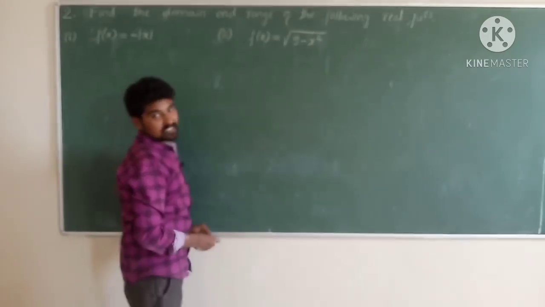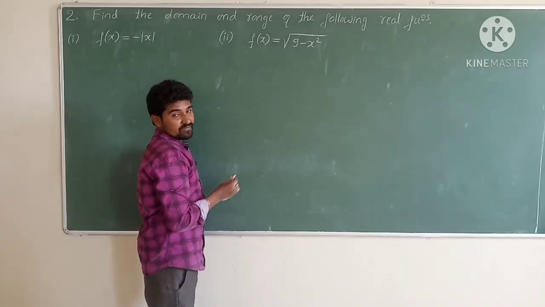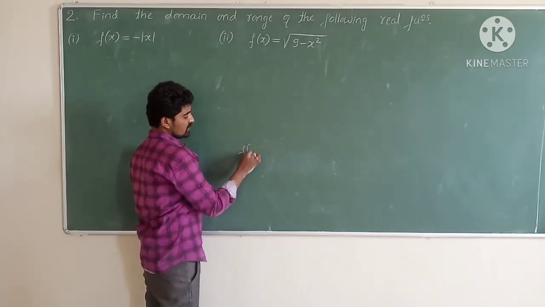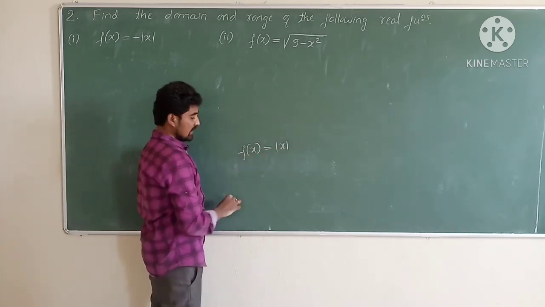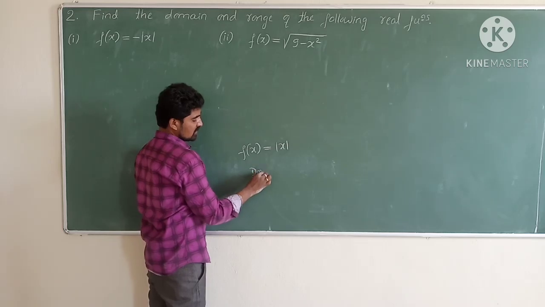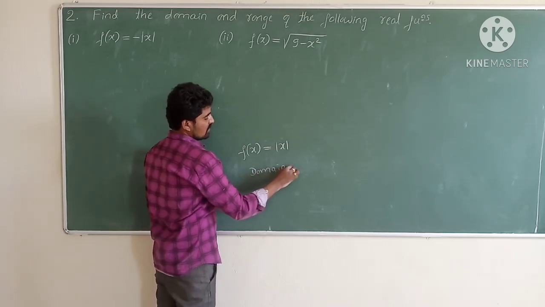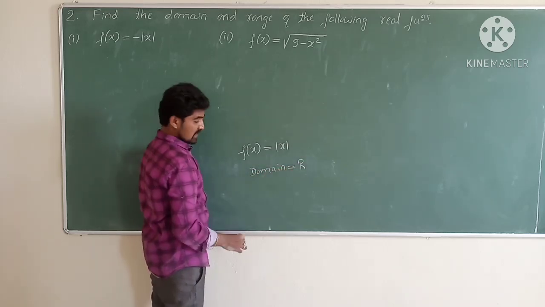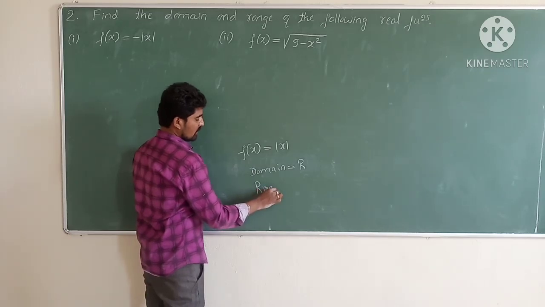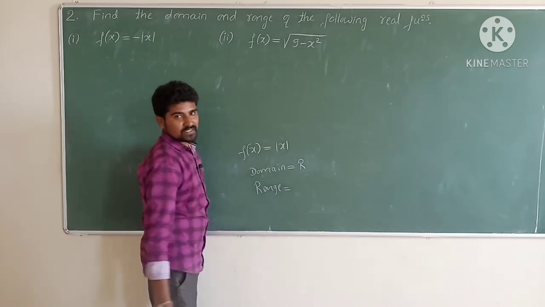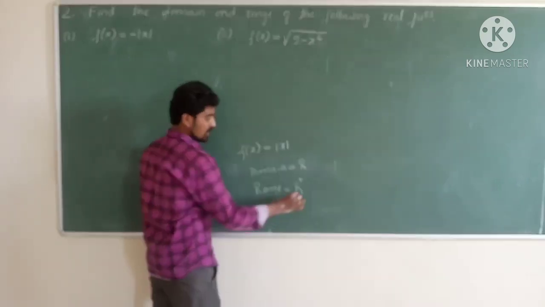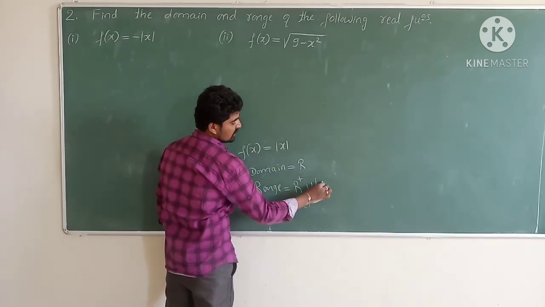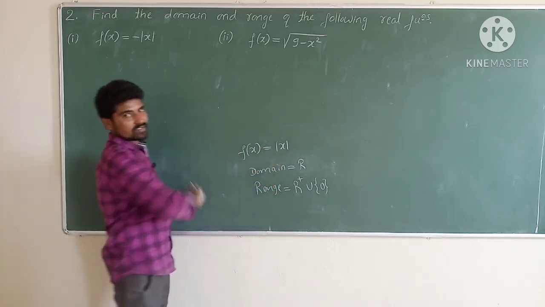So I already discussed with you the definition of the modulus function: f(x) equals modulus of x, and the domain of the function is the set of all real numbers, and the range of the modulus function is the set of all positive real numbers including 0. This is the range of the modulus function.